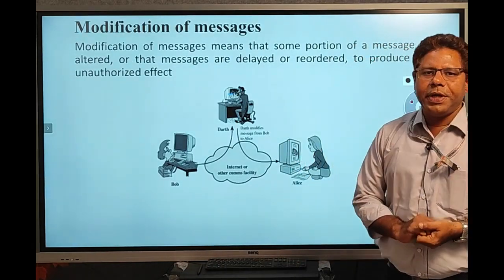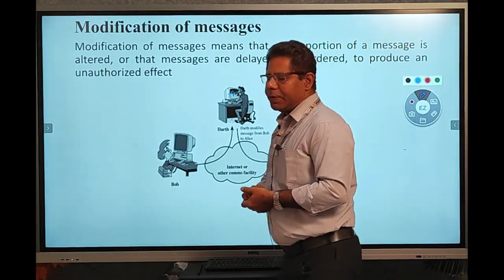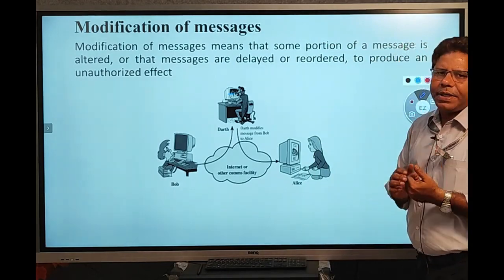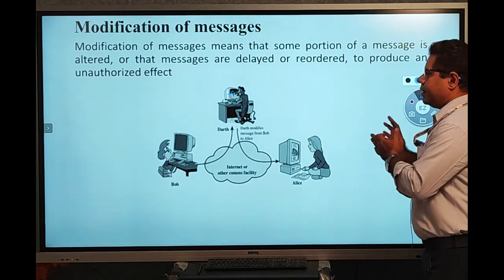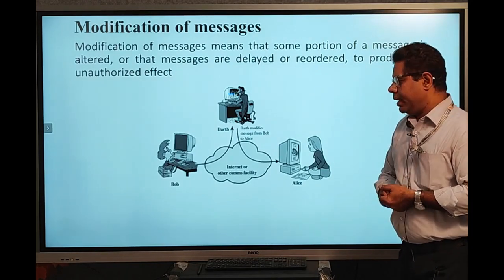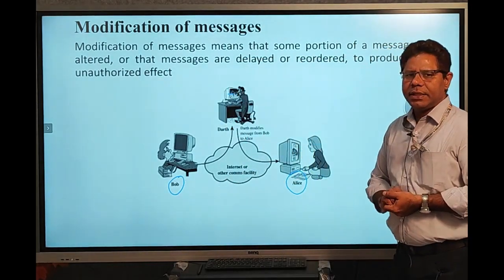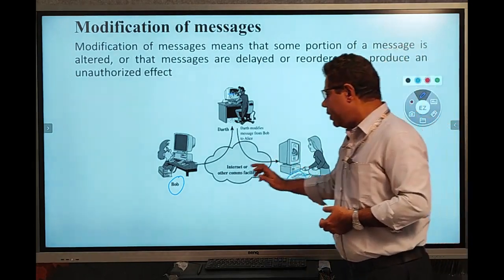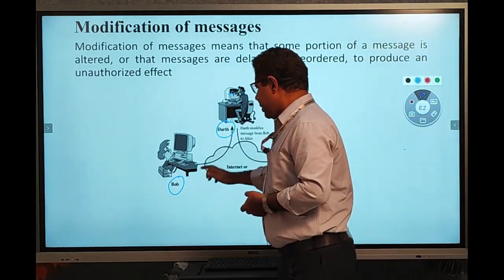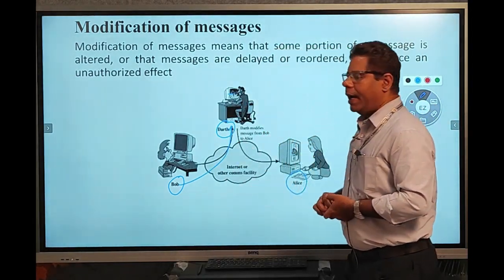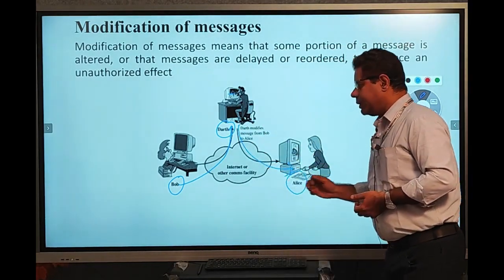Now we can see the modification of messages. The attacker gathers our information, modifies or alters our data, and sends that data to another person. Here we have two persons, Bob and Alice, maintaining communication. Now Dot is the attacker. Dot reads the data from Bob, modifies that message, and transfers that message to Alice.